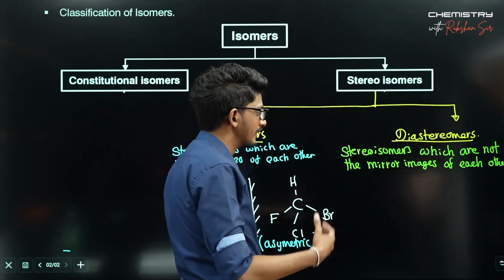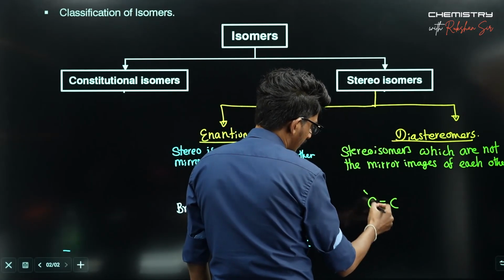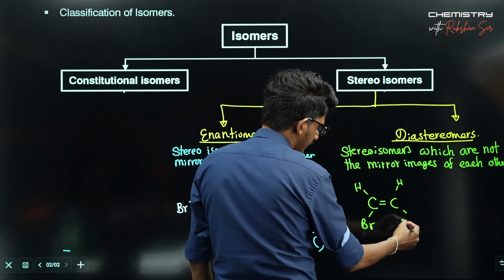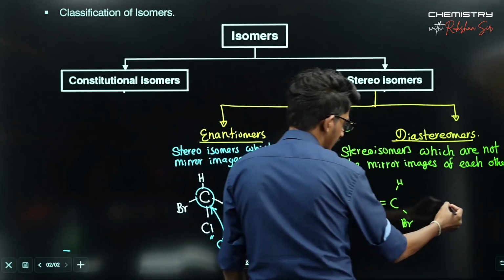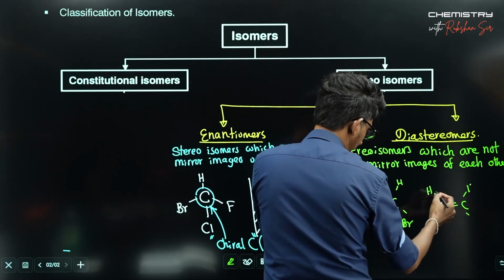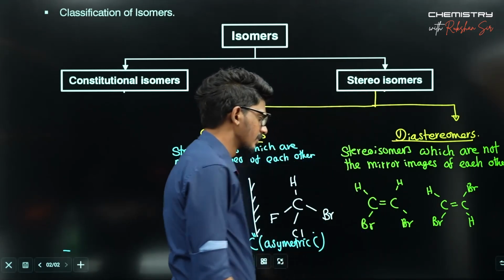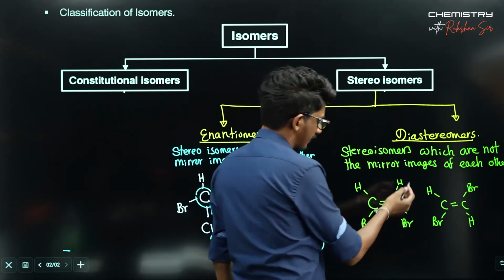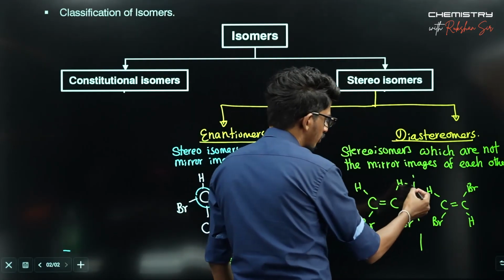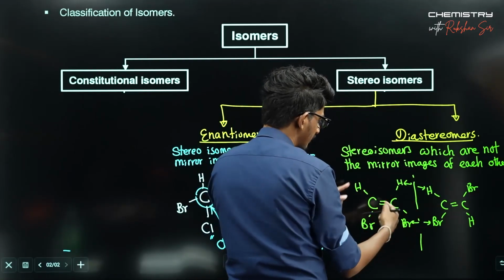If you need an example, the earlier example that we had discussed, these two are actually diastereomers. This one and this one are not the mirror images of each other. Atomic connectivity is the same, but not the mirror image of each other. If you have a mirror here, the same distance should appear. This is okay, but not with these, the distance is different.